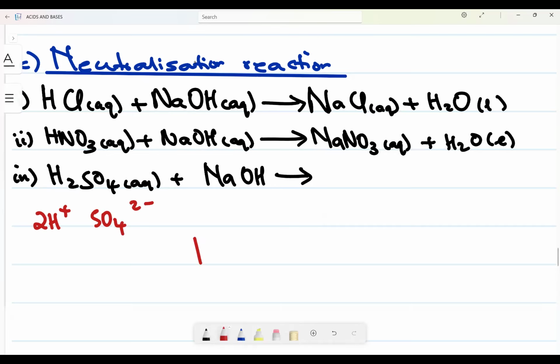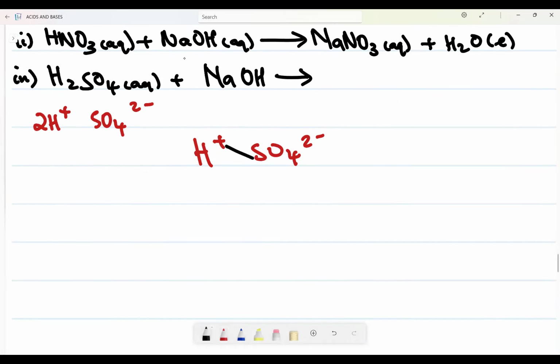Why? Because now we know from grade 10 that if this was H plus and SO4 2 minus, when they react, they do what? They swap their charges like that. This one comes there, meaning now they will form what? H will take these 2 down there, then SO4 will take this one down there, but we do not need to write it. Okay? So this is basically that. Then now, plus what? Plus sodium plus OH minus. Now, remember this one will want to react with 2 of those, okay? We want to react with 2 of those.